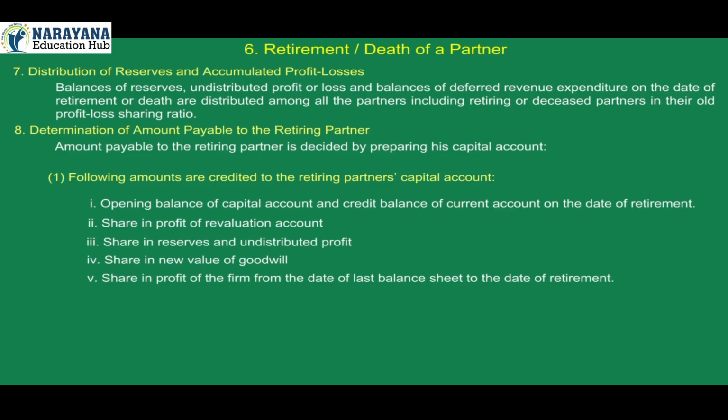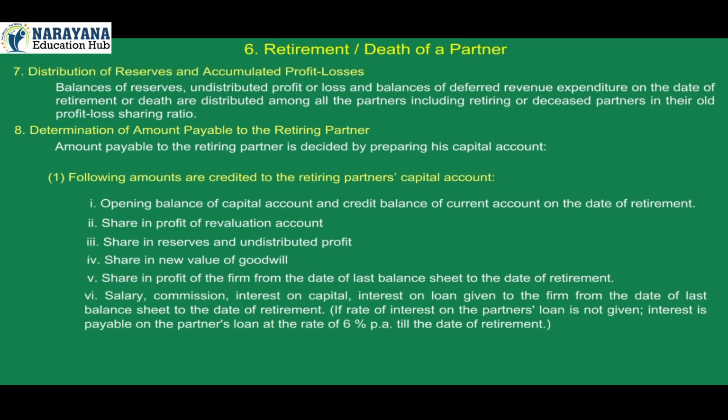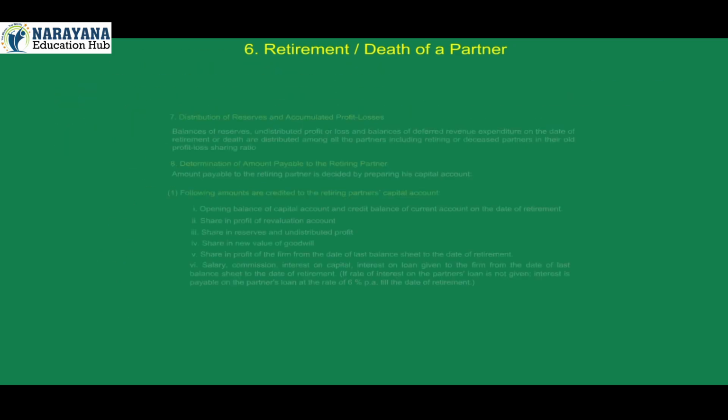5. Share in profit of the firm from the date of last balance sheet to the date of retirement. 6. Salary, commission, interest on capital, interest on loan given to the firm from the date of last balance sheet to the date of retirement. That is, if rate of interest on the partner's loan is not given, interest is payable on the partner's loan at the rate of 6% per annum till the date of retirement.